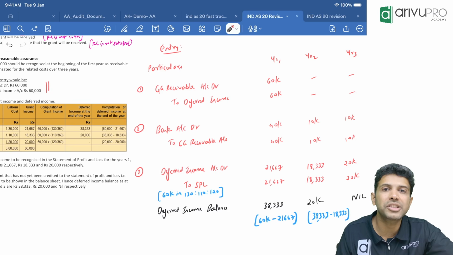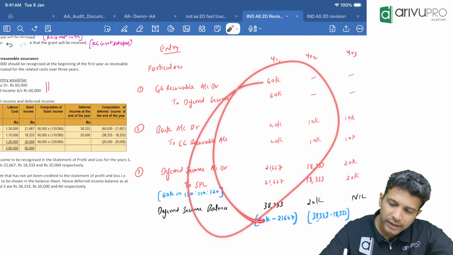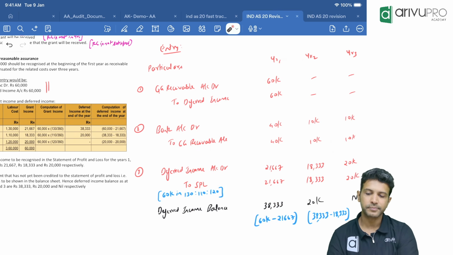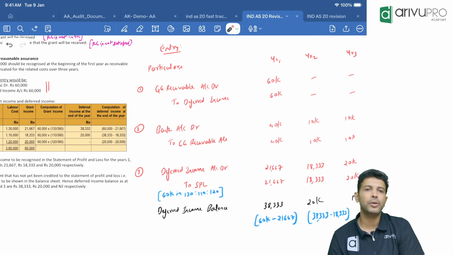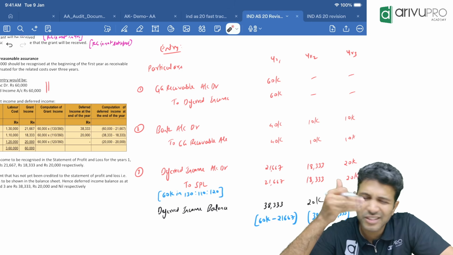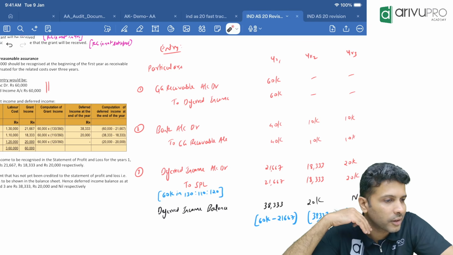Ideally, do the presentation in the statement. That's the best way. Just for a little extra clarity, I brought the entries there. This is the first situation where the recognition criteria was satisfied. This is pretty easy. The second one is what is actually important from this particular case study.